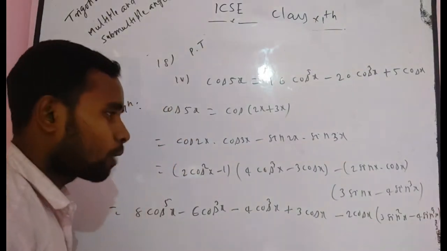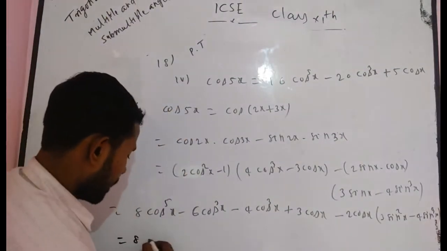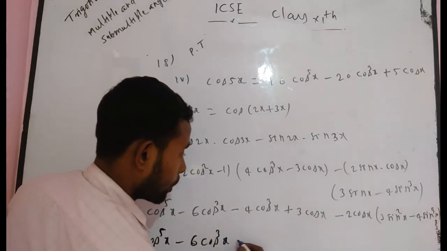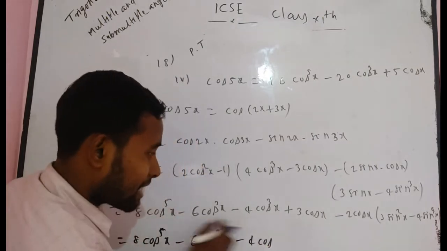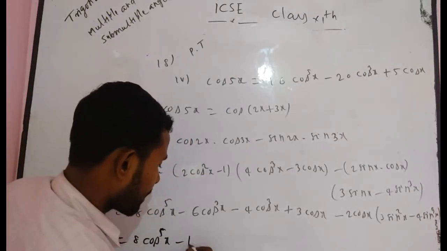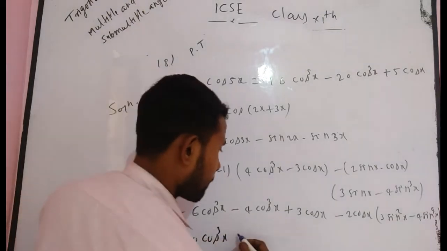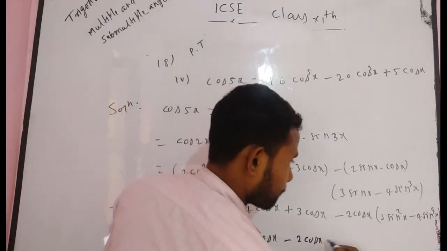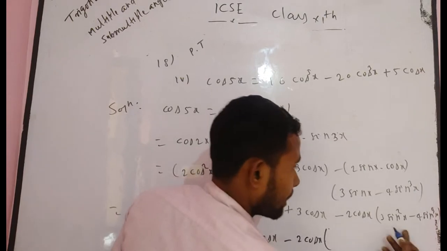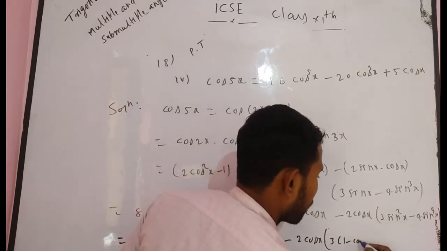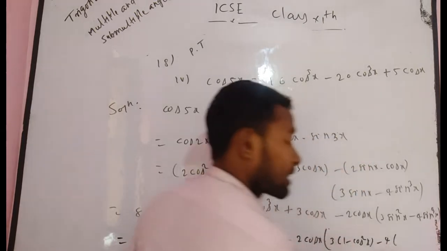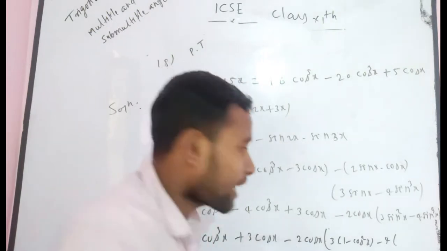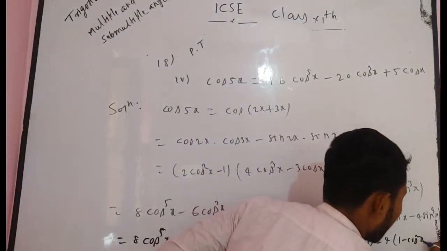Now I want to write again in one step so that you can understand easily. You get 8 times cos x whole to the power 5, and minus 6 minus 4, that will be minus 10. Can you write directly? Minus 10 cos x whole to the power 3 plus 3 times cos x, minus 2 cos x into 3 sin square x. 3 sin square x can be written as 3 times (1 minus cos square x), minus 4 into sin x whole to the power 4, which can be written as (1 minus cos square x) whole square. So can you write here (1 minus cos square x) whole square?